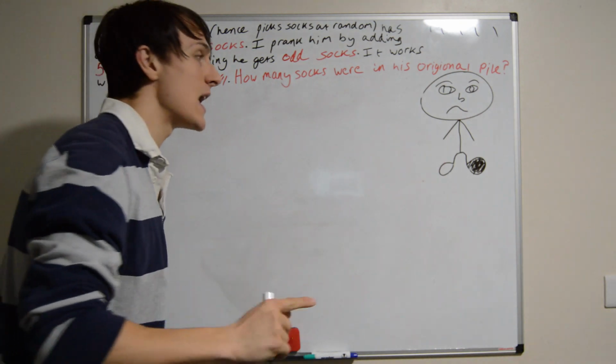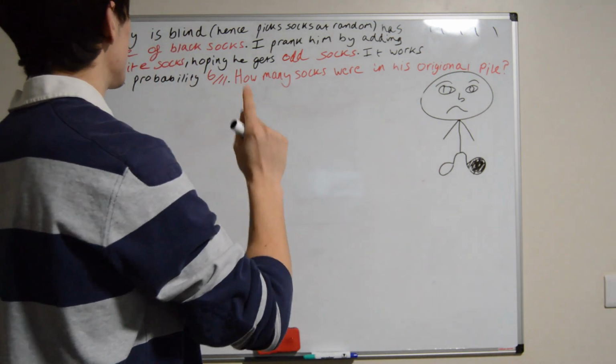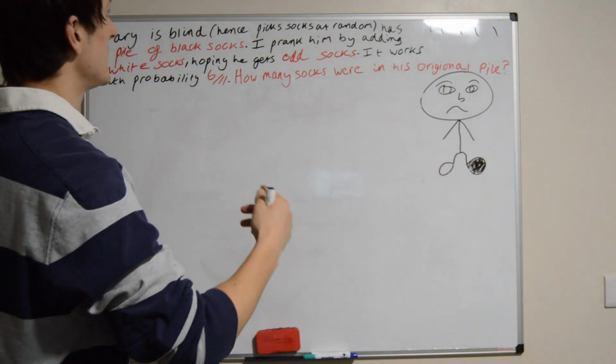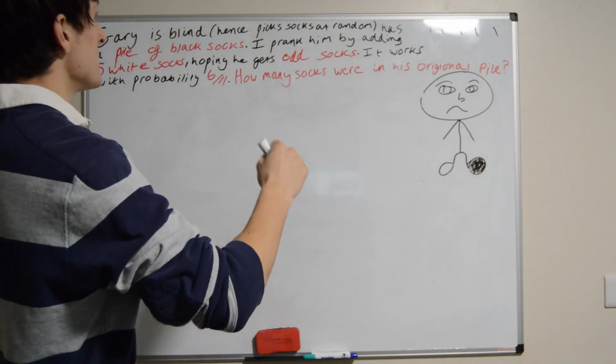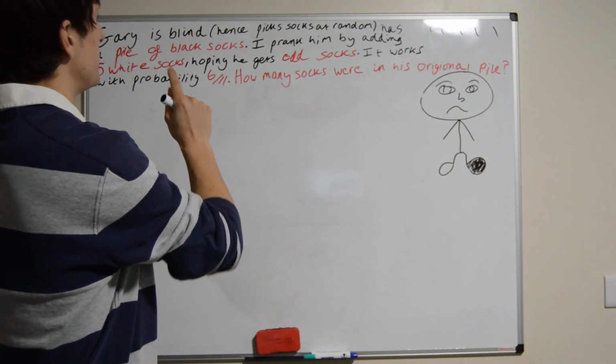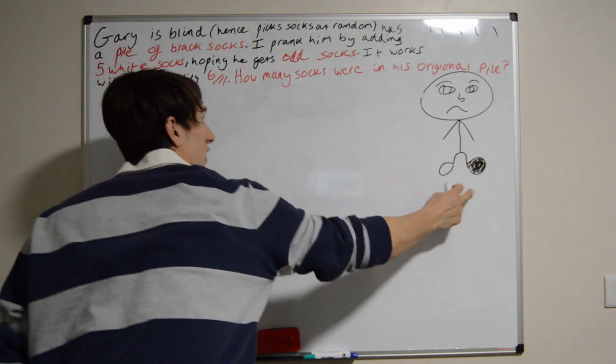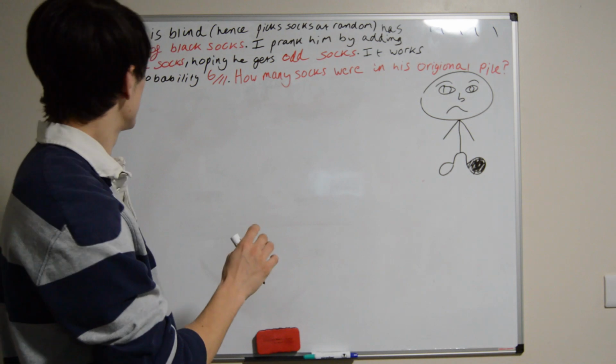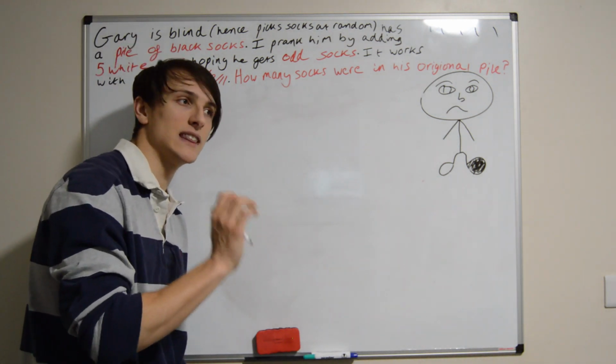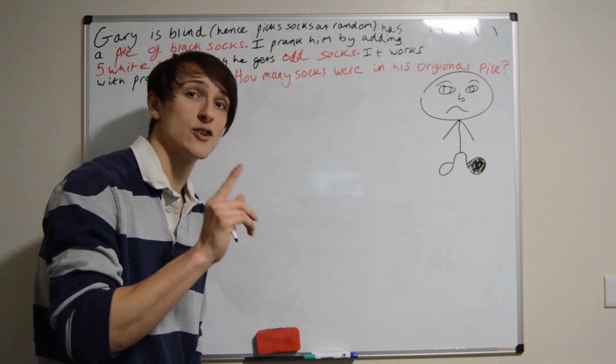Now, the first step is to look at this and turn the words into algebra. So Gary is blind and hence picks socks at random. He has a pile of black socks. I prank him by adding 5 white socks, hoping he gets odd socks. It works with probability 6/11. How many socks were in his original pile?